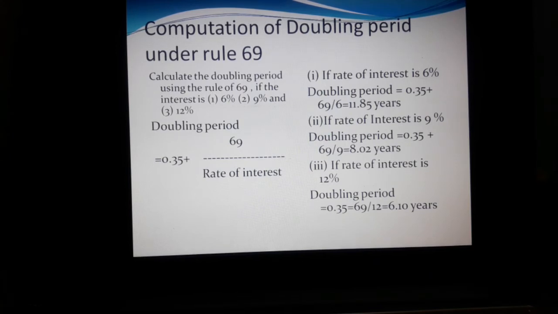If we are investing 10,000, we can get the amount as 20,000. Then the second one, if the rate of interest is 9%, we have to calculate how many years it will take for the amount to double. Doubling period equals 0.35 plus 69 divided by 9, equal to 8.02 years. Third one, if the rate of interest is 12%, doubling period equals 0.35 plus 69 divided by 12, equal to 6.10 years it will take.